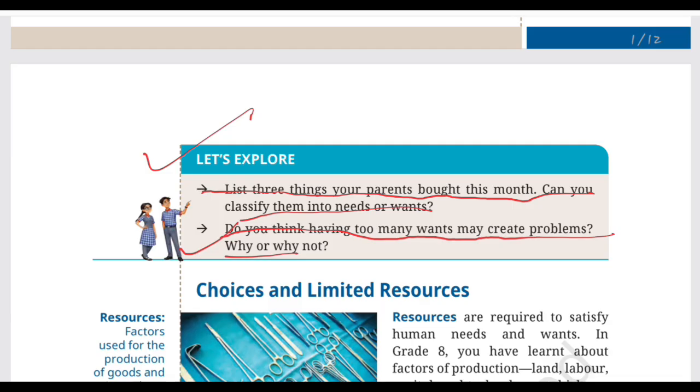And what about a farmer? If the farmer chooses to produce more of one crop, what happens to the other crop? And if a government chooses to spend more resources on one priority, then what happens to the alternatives? This is where economics gets even more interesting. Because the next question is not simply what did I choose, it is what did I give up. And that takes us to our next important concept, choices and limited resources. In the next video, we are going to go one step deeper into this problem, where we will understand scarcity, alternative use of resources, trade-offs, and why limited resources force us to make choices.